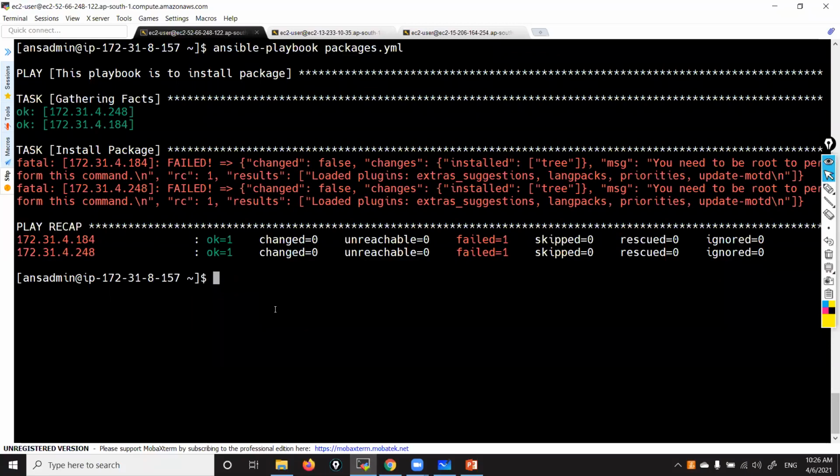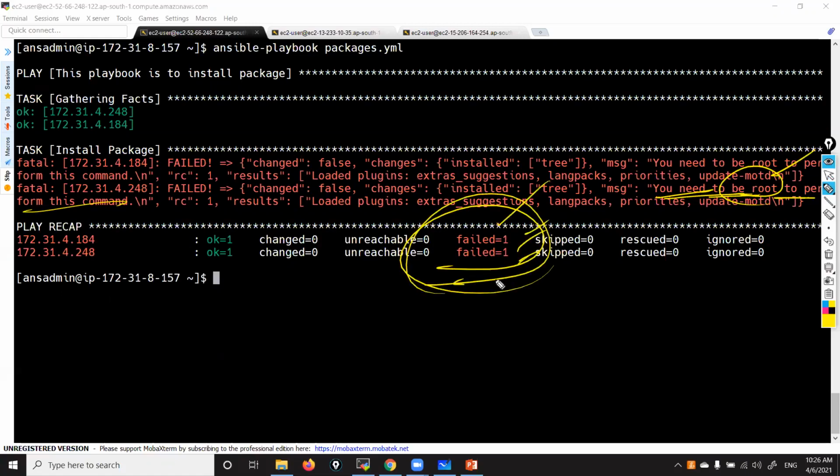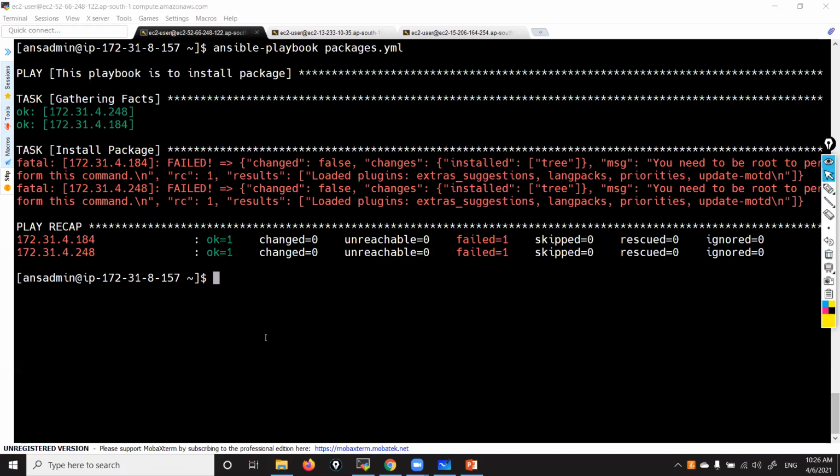Yes, you can see the expected output. What is it saying? Hey, you need to be root to perform this command. It is saying permission denied. You can see that's why failed equals 1. Out of 2 tasks, one is fine, another one failed because permission is denied. Suppose you forget to mention become equal to true in the playbook, what you can do while running the playbook is this.